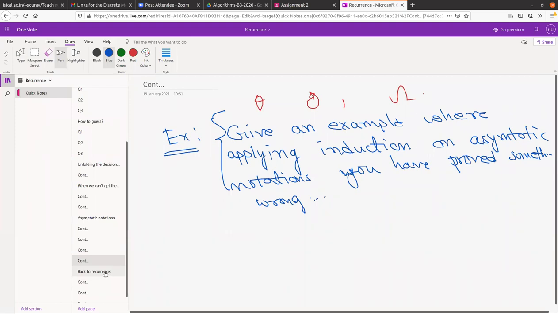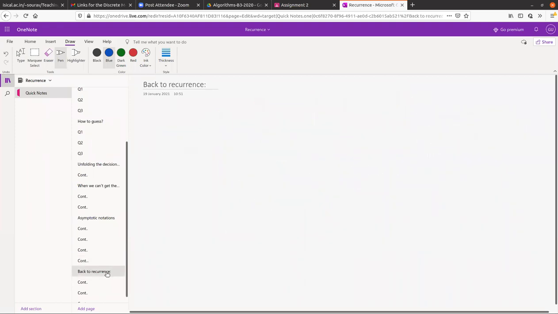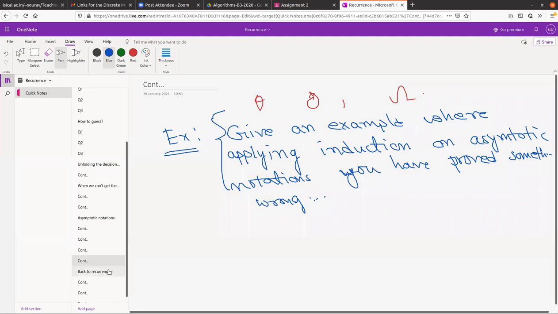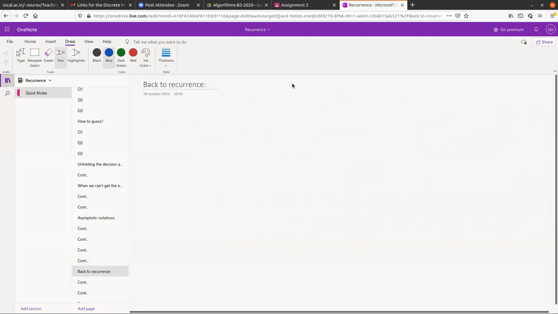There we can form many examples where doing induction on asymptotic notation will take you to a wrong solution.